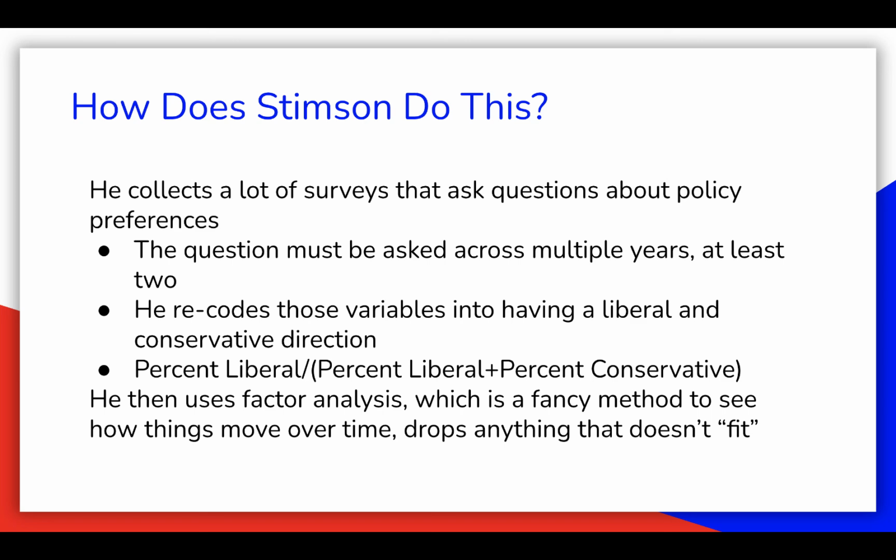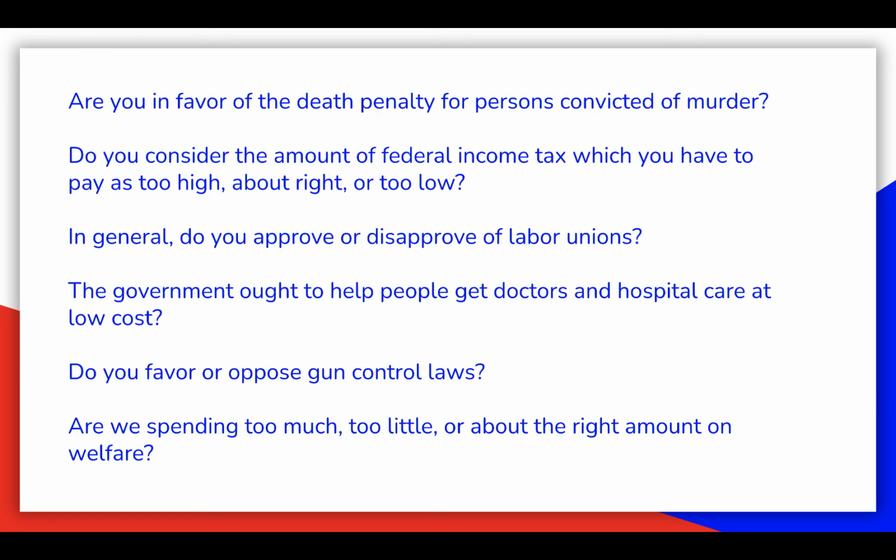Okay? So some questions that go into the policy mood include the following. Are you in favor of the death penalty for persons convicted of murder? Do you consider the amount of federal income tax which you have to pay is too high, about right, or too low? In general, do you approve or disapprove of labor unions? The government ought to help people get doctors and hospital care at low cost.